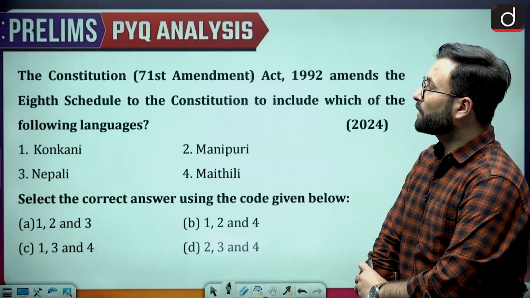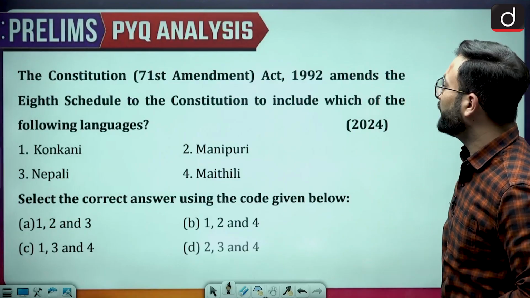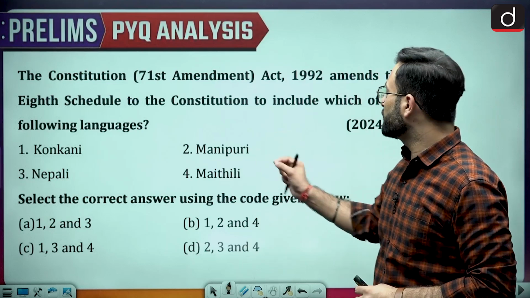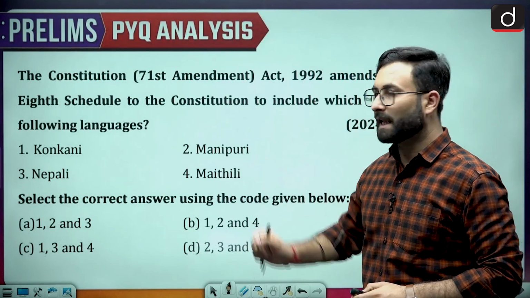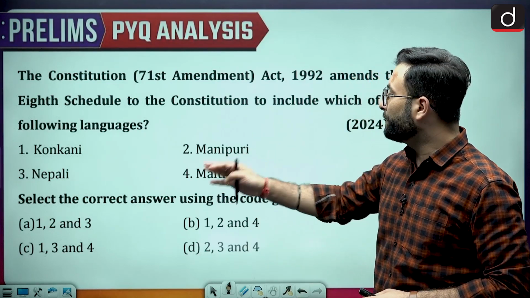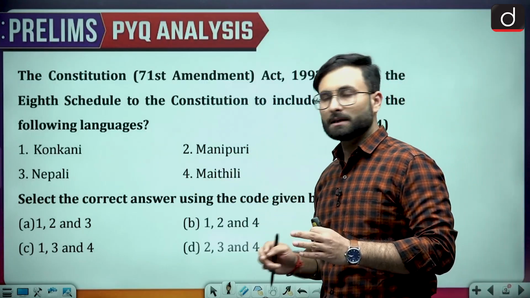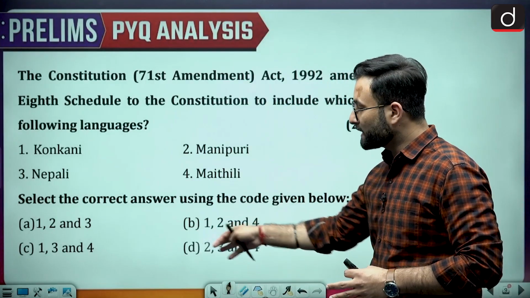Now let's move further. The next question is, the Constitution 71st Amendment Act 1992 amends the 8th schedule to the Constitution to include which of the following languages? Konkani, Manipuri, Nepali, and Maithili. Select the correct answer using the codes given below. So options are given over here.